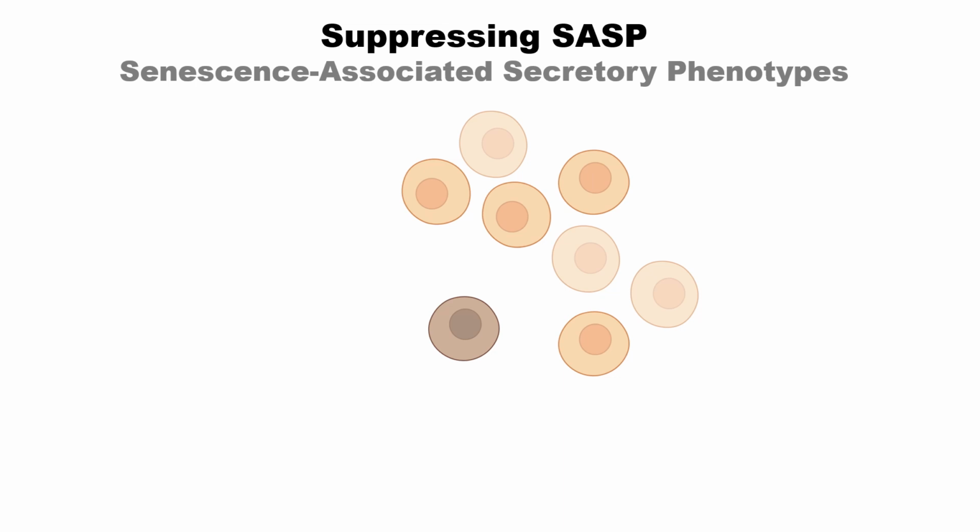The second approach is suppressing SASP. Senescent cells secrete cytokines, and this is called the senescence-associated secretory phenotype, abbreviated as SASP. These cytokines induce inflammation nearby, and the senescence symptoms spread out.